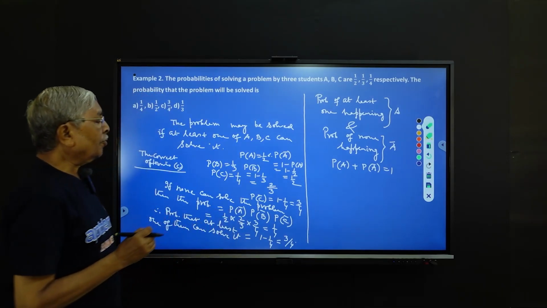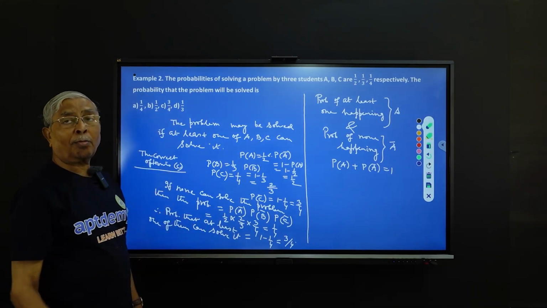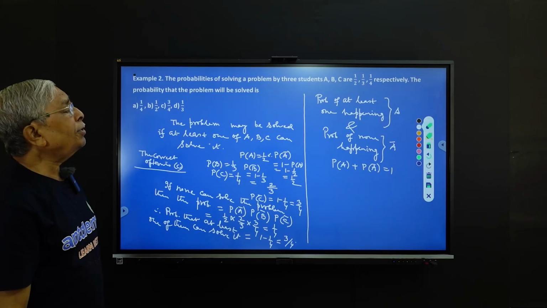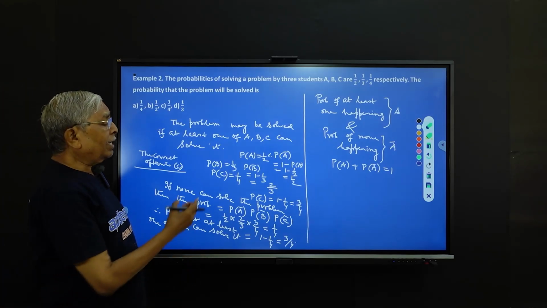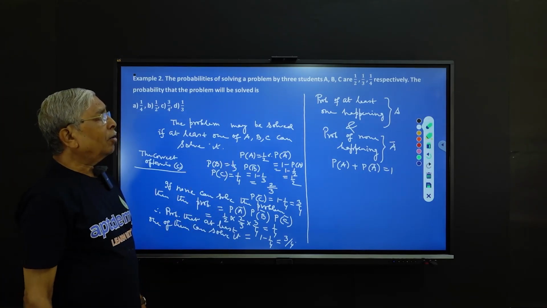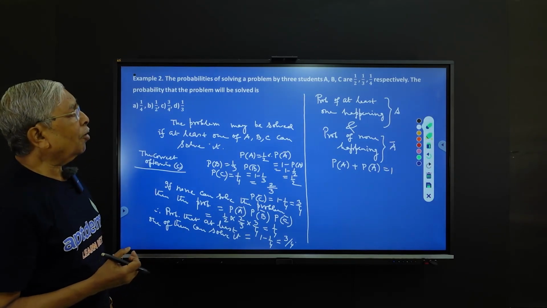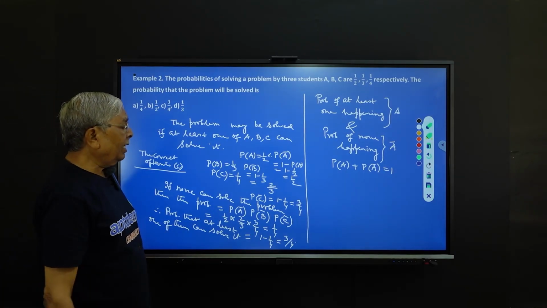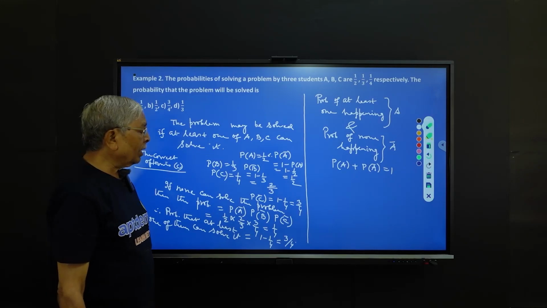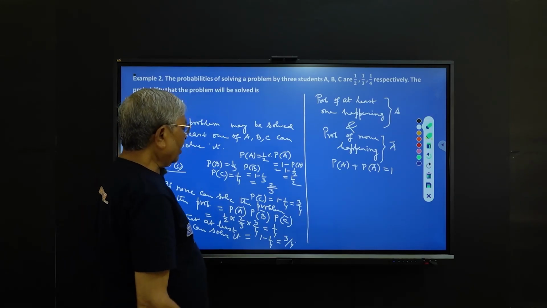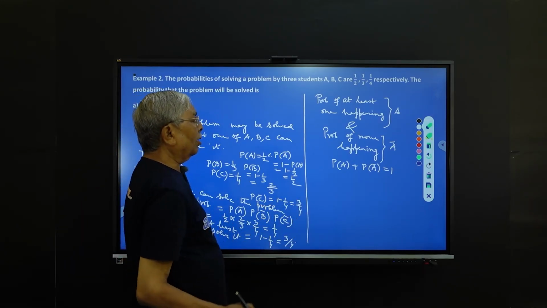So first we find the probability that none can solve the problem. You are given that probability of A is equal to half, probability of A bar equals 1 minus half, that is half, and probability of B is equal to 1/3. So probability of B bar equals 2/3, and probability of C bar is equal to 1 minus 1/4, that is 3/4.